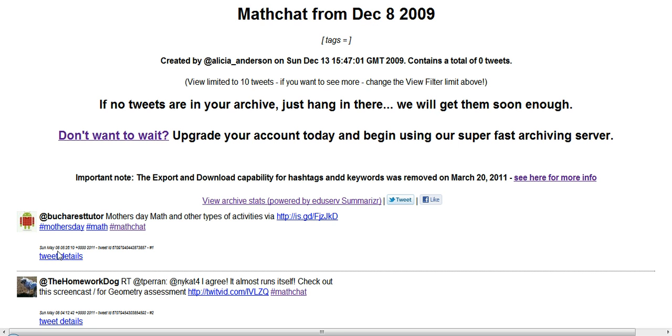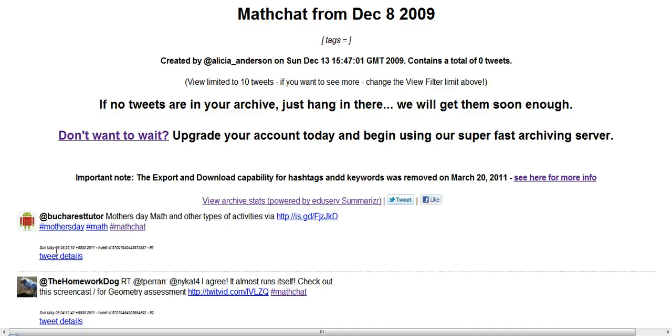It can take about 2 or 3 days for the TwapperKeeper archive to be updated, but since it's a free application, I'm not going to complain too much about that. So we can see here, for example, that the most recent one in the archive is a tweet that was sent out on Monday, May the 8th. So since I'm going to be archiving the mathchat from May the 6th, this is fine, and all the details should be here.